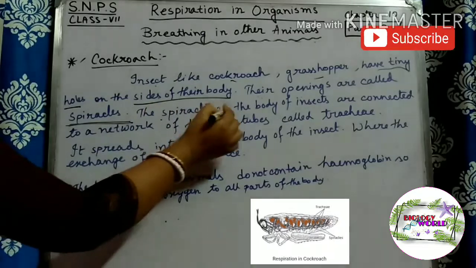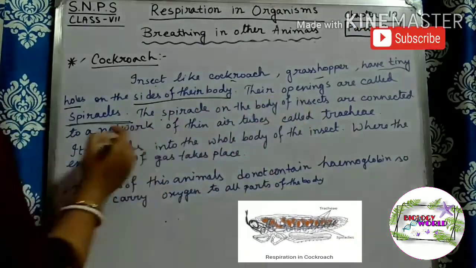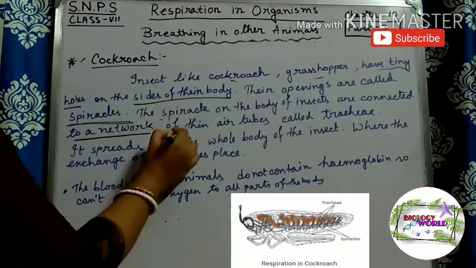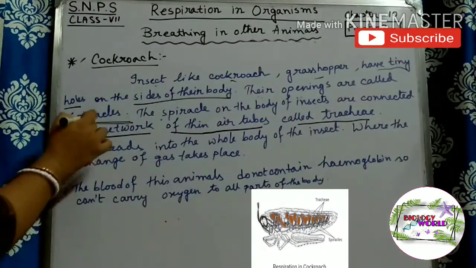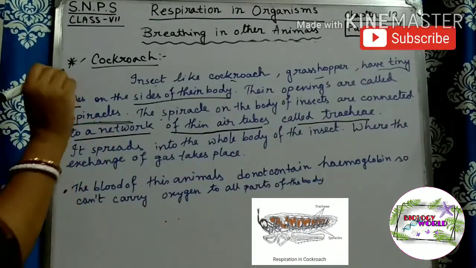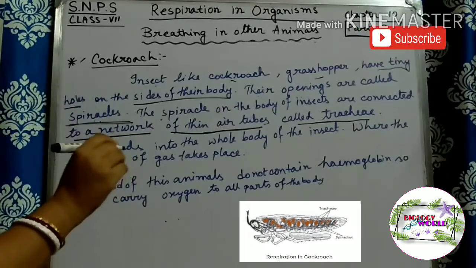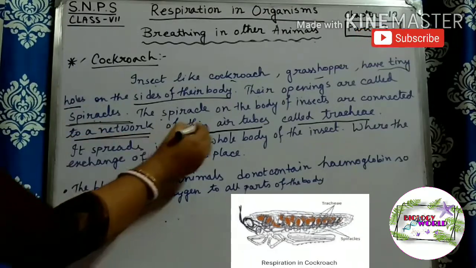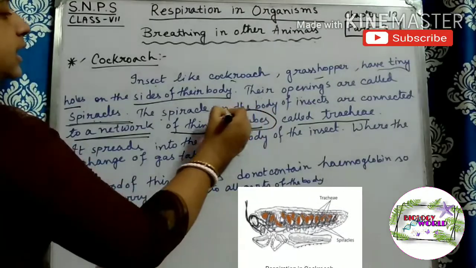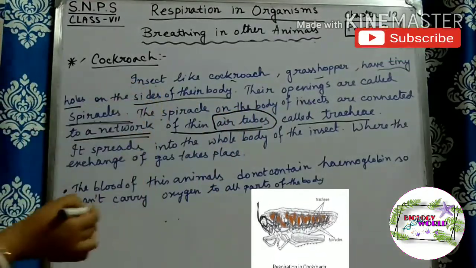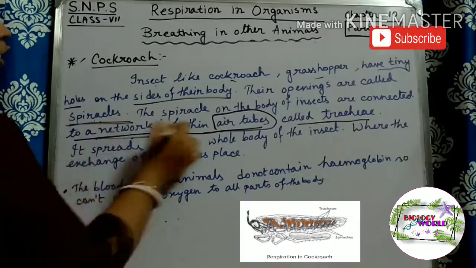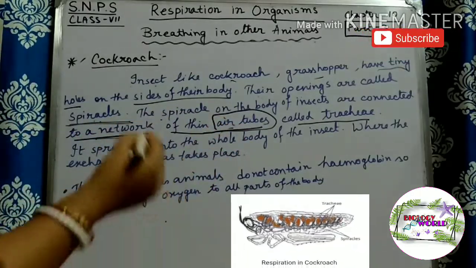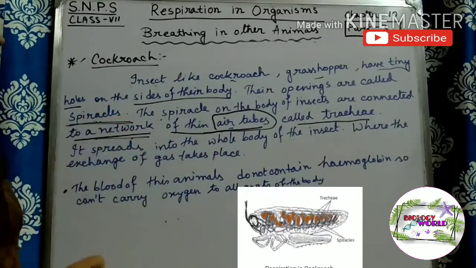The spiracles on the body of the insect are connected to a network of thin air tubes called trachea. It means inside this type of insect there is a network of air tubes connected with the spiracles.